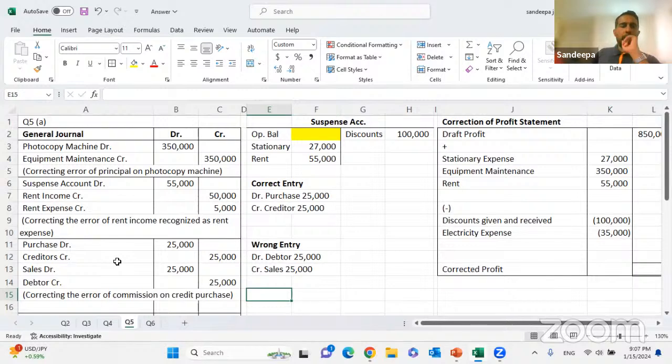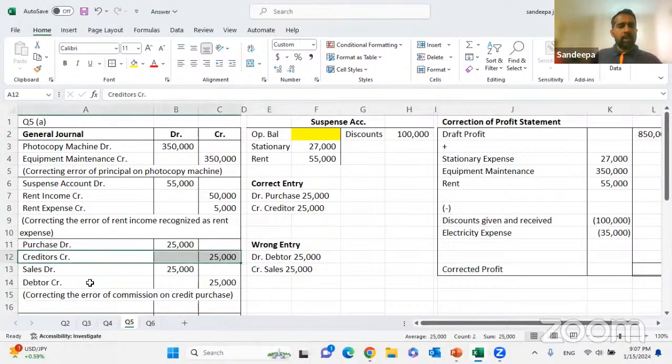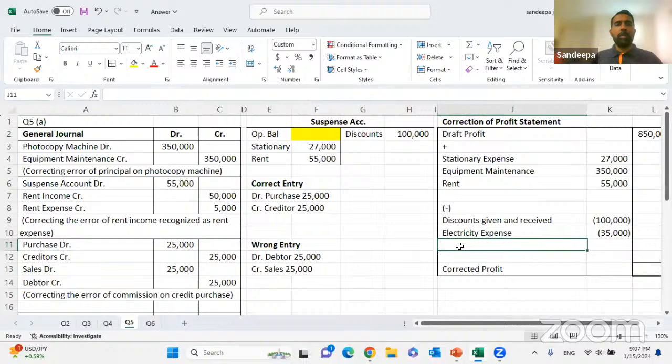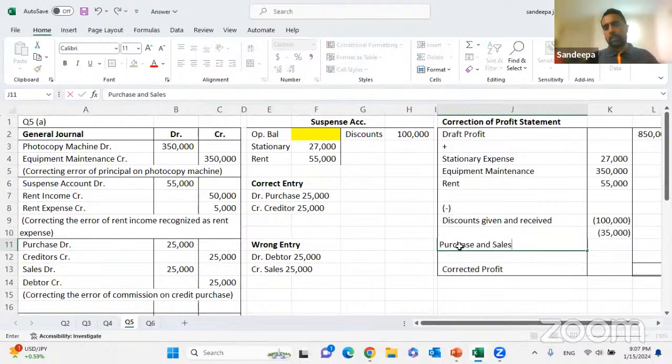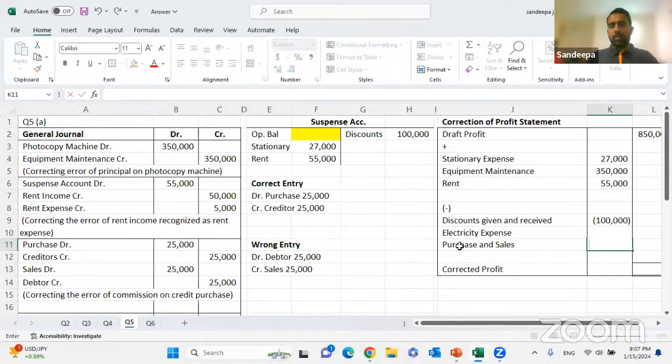There's no impact on the suspense account. Creditors are a liability, and debtors too will not go to profit or loss. But these two will: purchases debit and sales debit. Purchases debit reduces profit, sales debit reduces profit. All the debits are minuses, so we'll put purchases and sales together as minus 50,000.